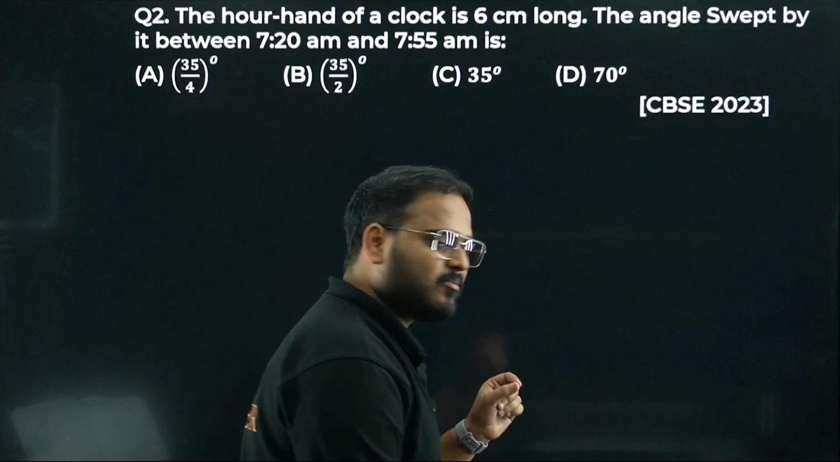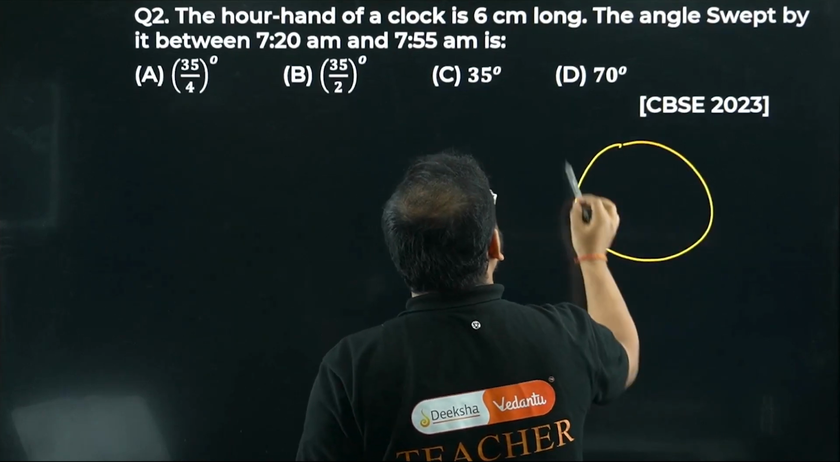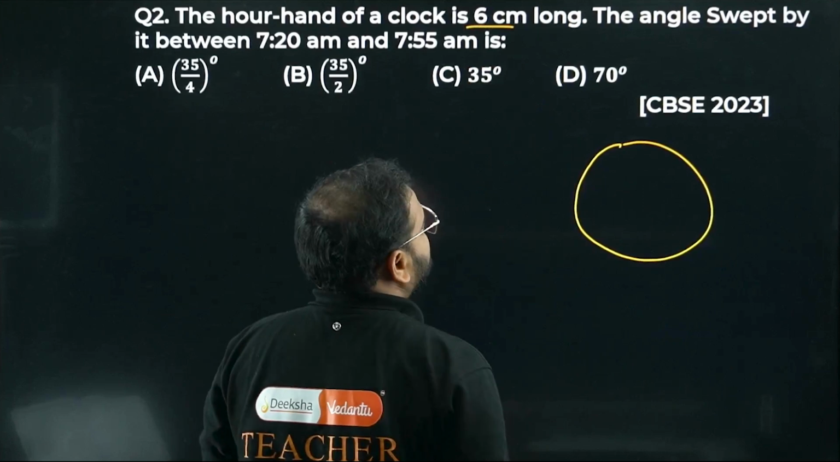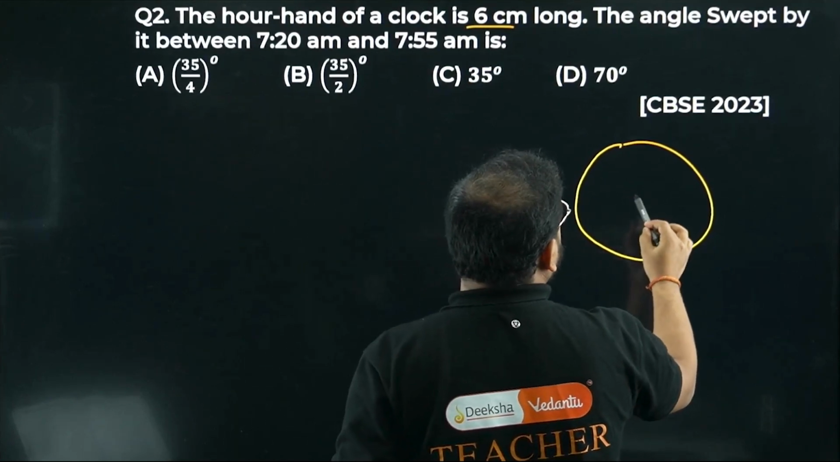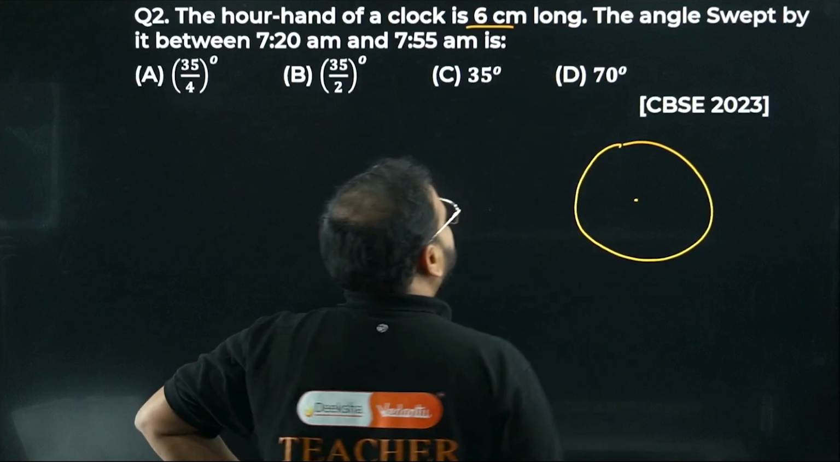Second question: the hour hand of a clock is 6 cm long. Hour hand, the smallest one, right? The hour hand in the clock is 6 centimeter long. The radius is going to be 6 centimeter, something like this. 6 centimeter is the radius.